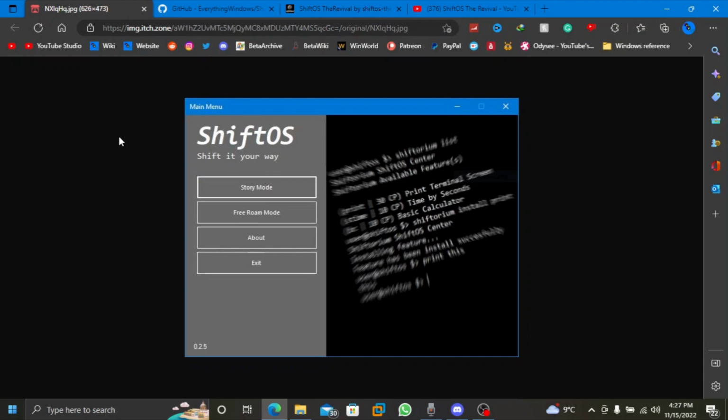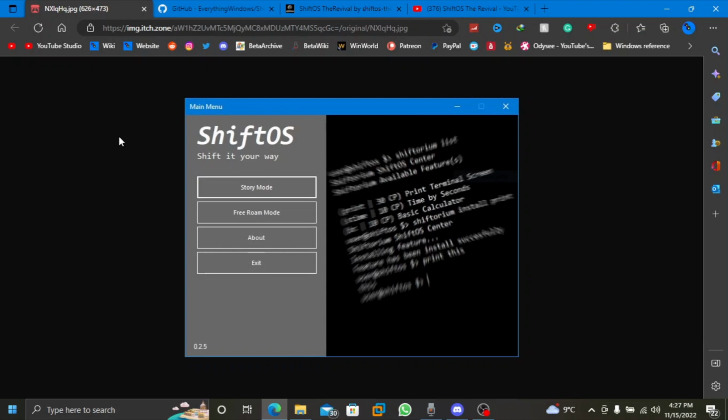ShiftOS is a progressive single-player simulation game where you start with an operating system that is command-line only, and it's up to you to evolve it into a GUI operating system full of programs, commands, and features. This version of ShiftOS is ShiftOS TheRevival, a version that is first based on Visual Basic.NET and later evolved to C#, and then hopefully to C++.